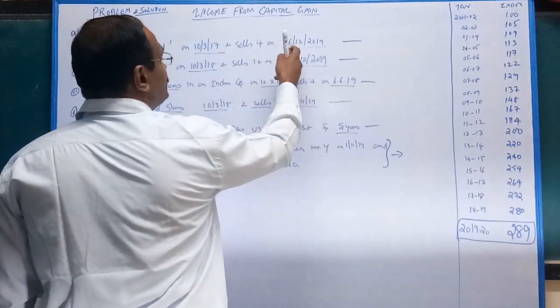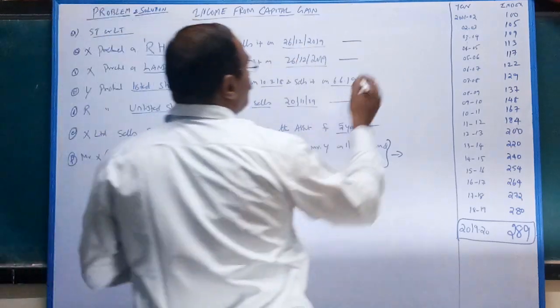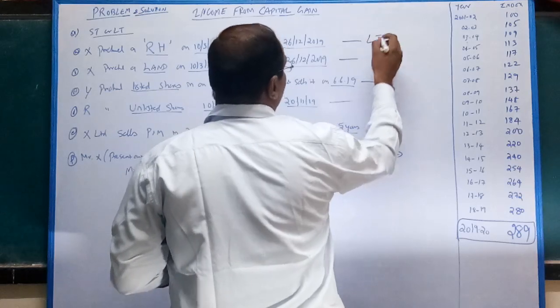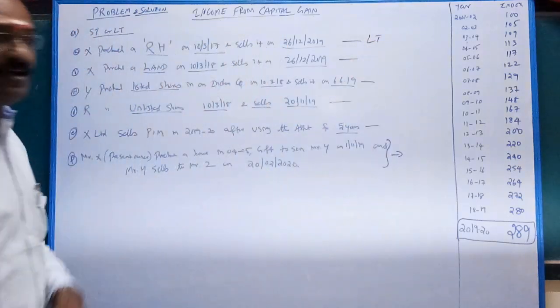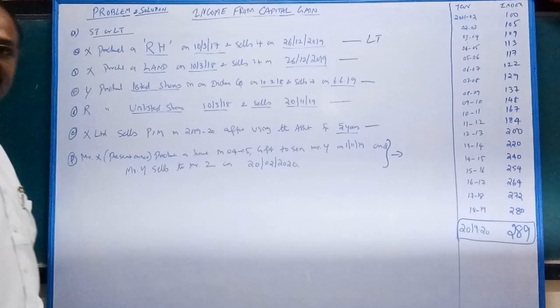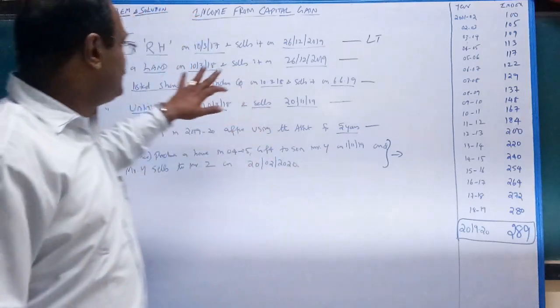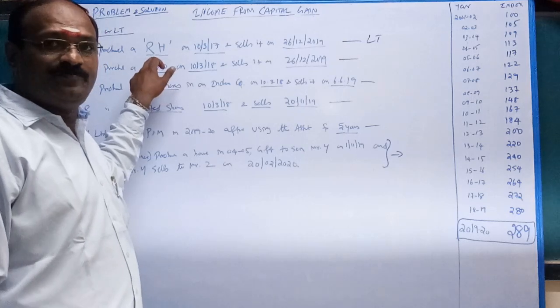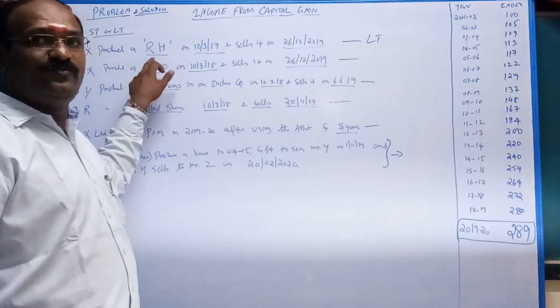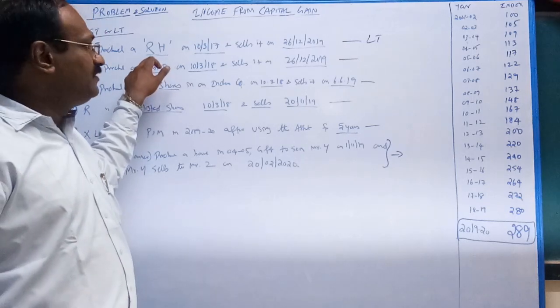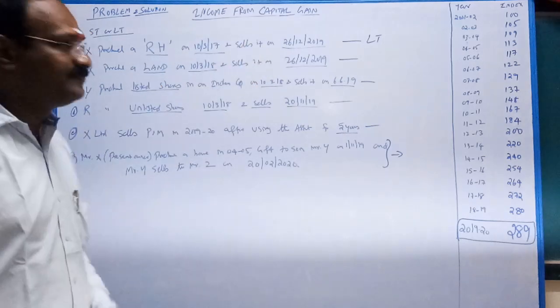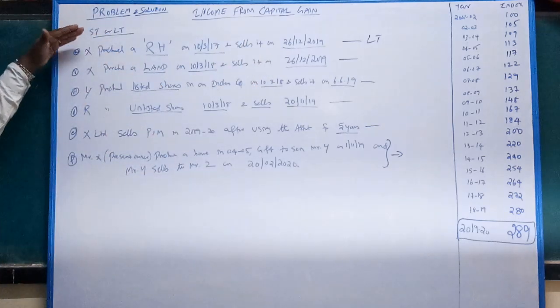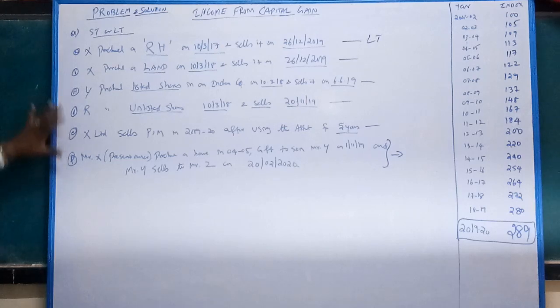They are going to sell on 26/12, so it is more than 24 months, long term. Do you understand? Very simple. This residential house is nothing but immovable property, and immovable property held more than 24 months is a long term capital asset. Determine whether long term or short term, for the total five or six items given.